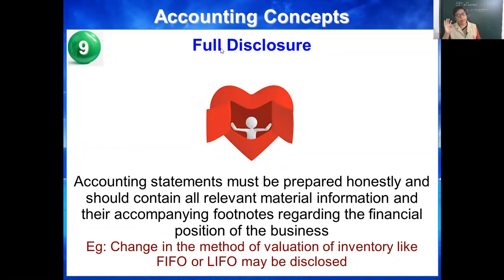So if the organization is changing anything, it should be disclosed. Every information should be clear, understandable. They should not hide any information from the investors or in the account books.